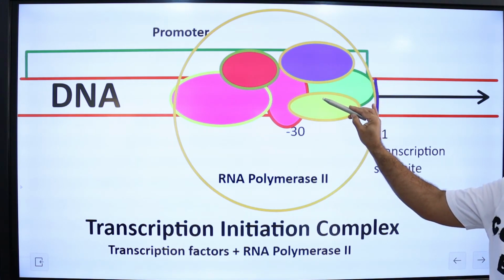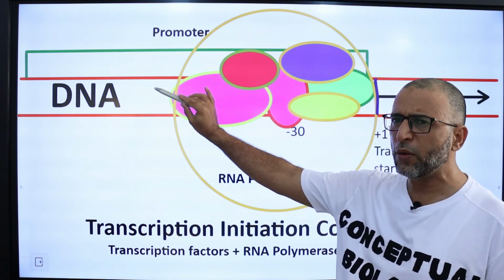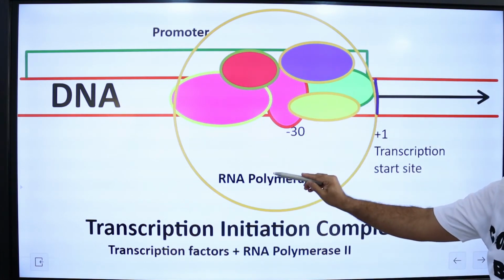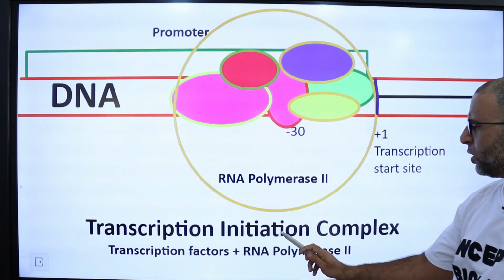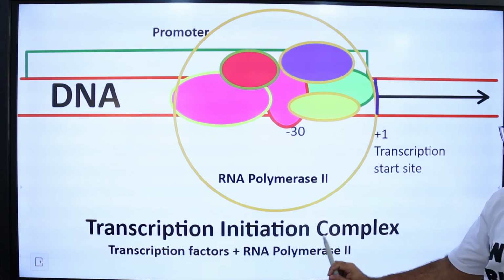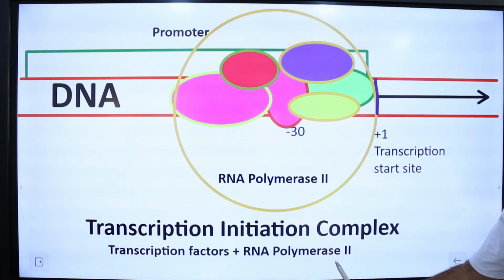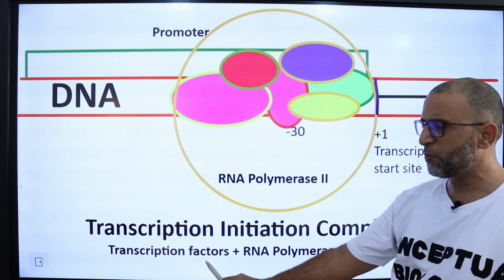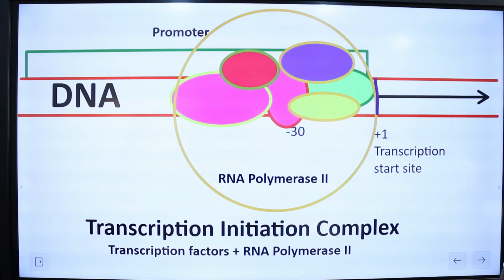Transcription factors first bind to the DNA promoter region, and then they recruit the RNA polymerase enzyme. It forms the transcription initiation complex. The transcription initiation complex consists of transcription factors and the RNA polymerase II enzyme. But the RNA polymerase enzyme is not part of the transcription factors, but it is a component of the transcription initiation complex.